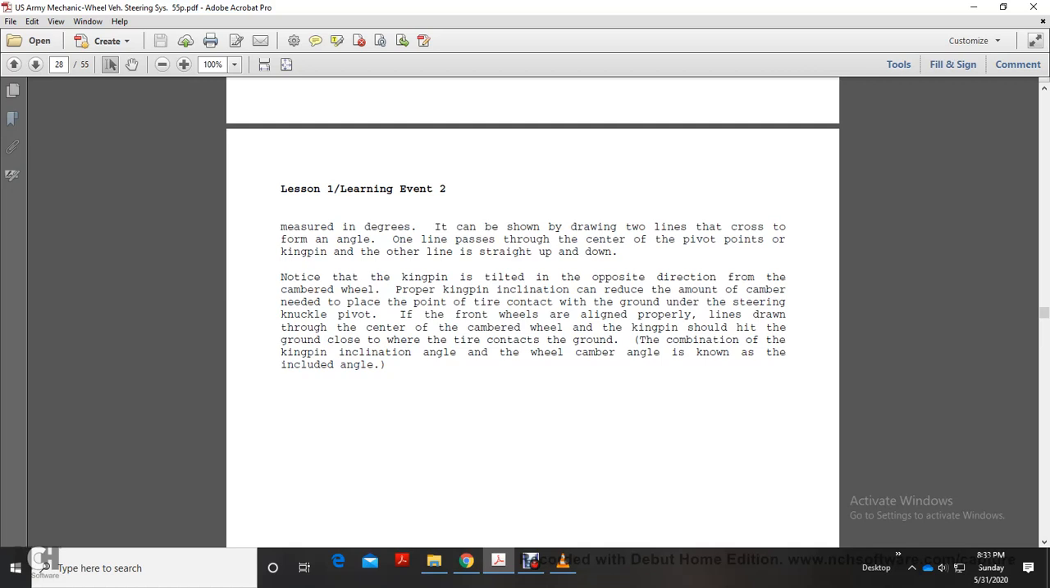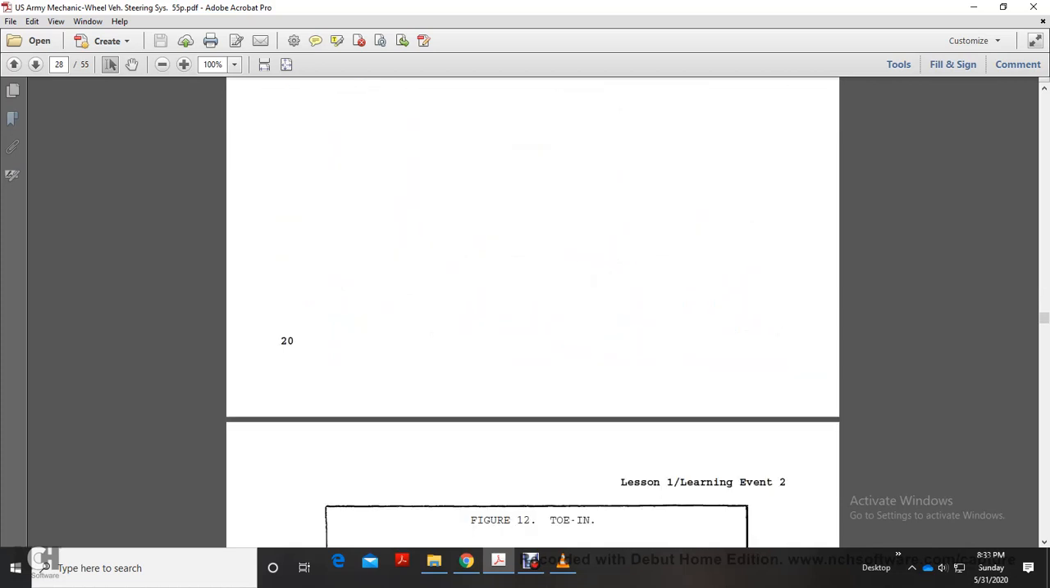Proper kingpin inclination reduces the amount of camber needed to place the point of tire contact under the steering knuckle pivot of the front wheel, to align with the lines drawn through the center of the cambered wheel. The kingpin should hit the ground close to where the tire contacts the ground. The combination of the kingpin inclination and wheel camber angle is known as the included angle.